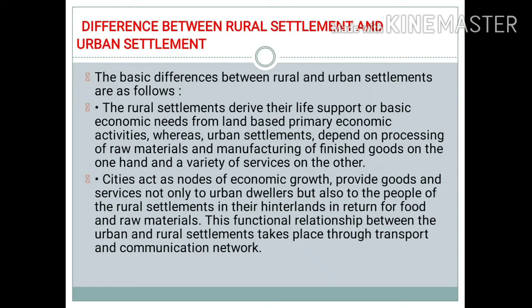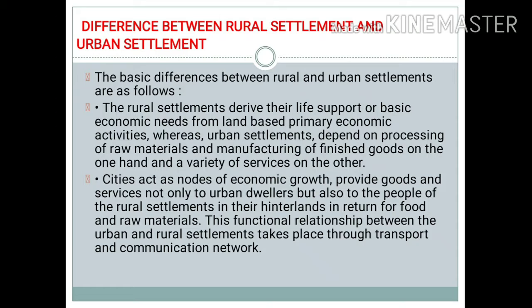One is providing goods and services to the rural settlements. On the other hand, rural settlement is providing food and raw material so that the finished goods could be produced. This functional relationship between the urban and rural settlements takes place through transport and communication network.